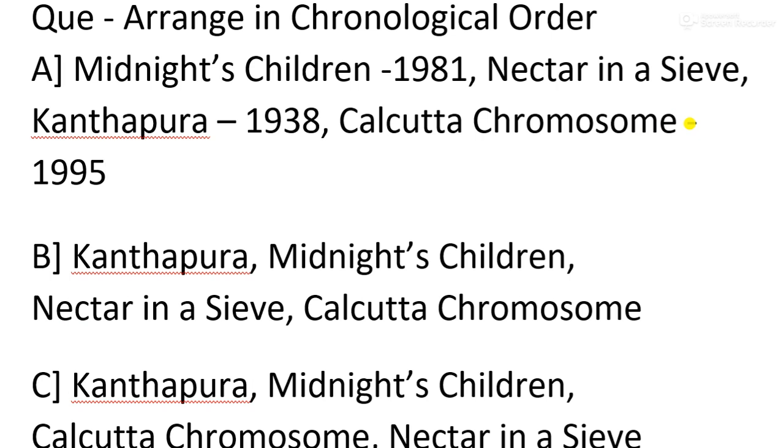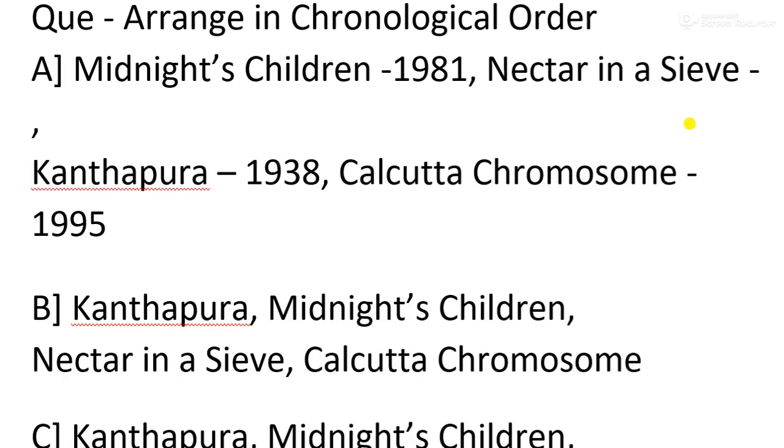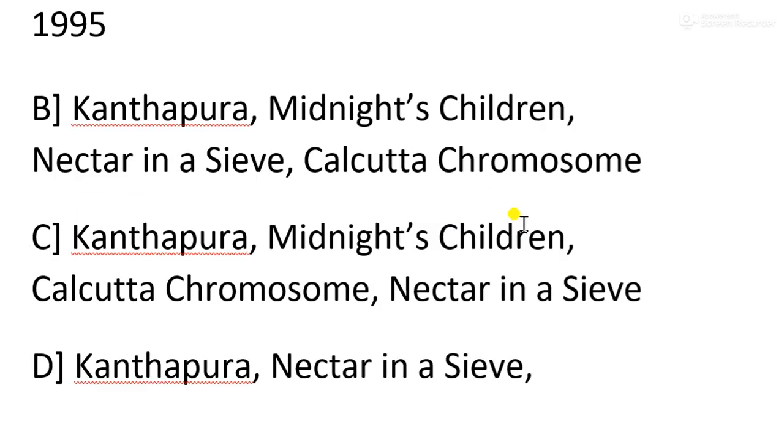For Nectar in a Sieve, do you remember the year? I mentioned at the beginning of this lesson, 1954. So now we can easily find the correct order. Kanthapura, then Nectar in a Sieve, then Midnight's Children, written by Salman Rushdie. It is also related to the independence of India. Remember, Midnight's Children, midnight, just relate this word to the independence of India. And then Calcutta Chromosome.